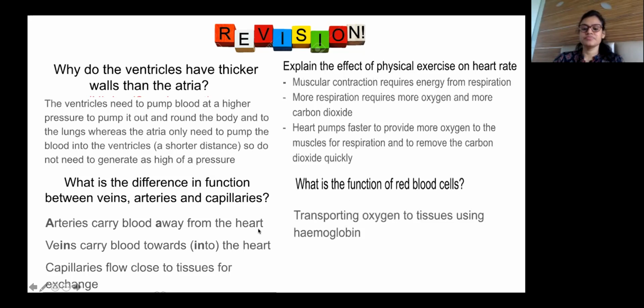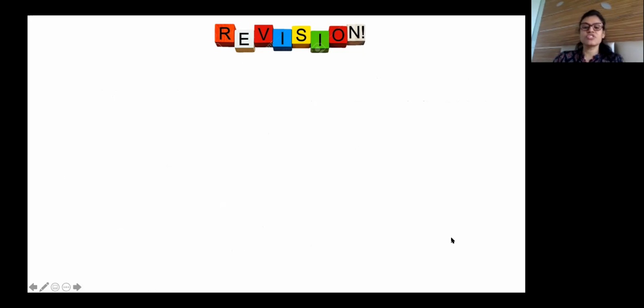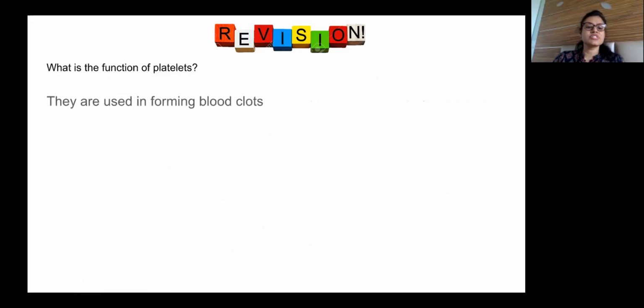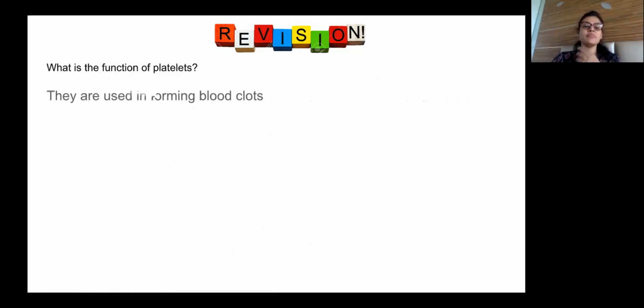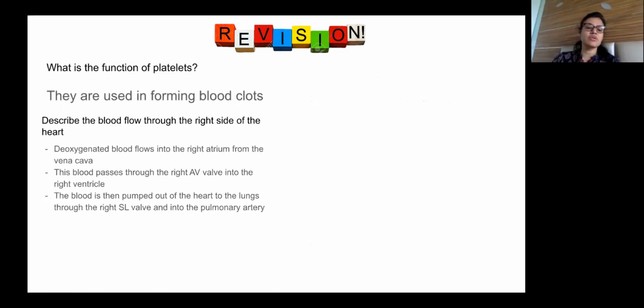What is the function of blood cells? Red blood cells, we have done: transfer of oxygen to the cells. What is the function of platelets? Again, forming blood clots. They are used in forming blood clots.